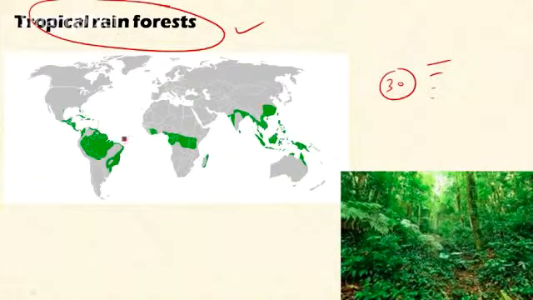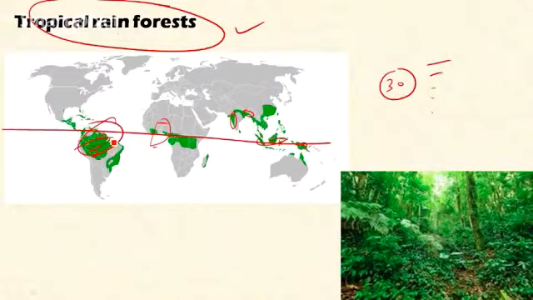This area occupies regions adjoining the equator, 5 to 10 degree north and south of the equator. The forest includes parts of Malaysia, Philippines, Indonesia, the Western Ghats of India, northeastern forests of India, and most particularly the Amazon forest, and Central America.